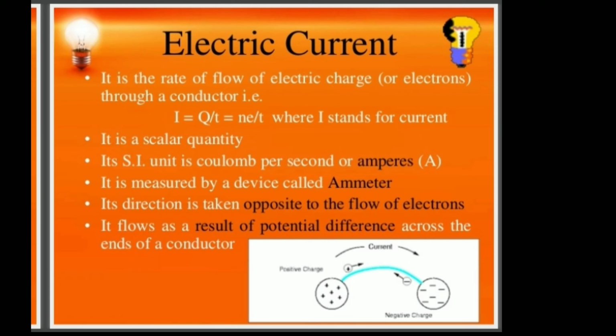So we defined the current direction as higher potential to lower potential, but I told you that electrons will always move from negative to positive charge. Only electrons move, positive charges will not move. That's why the current direction is opposite to the electron flow.